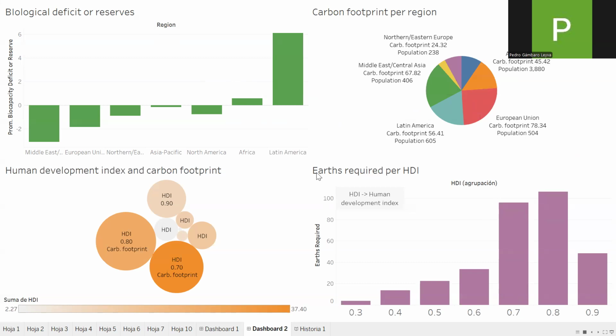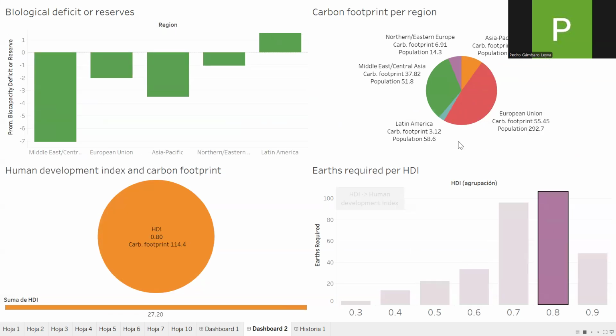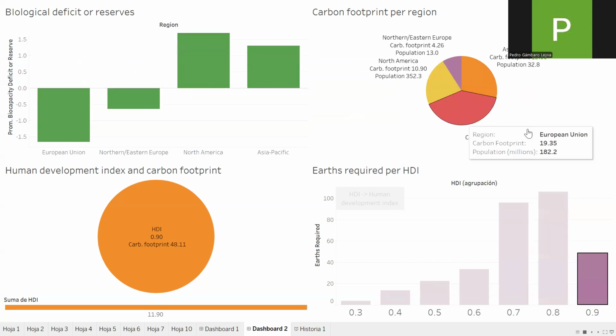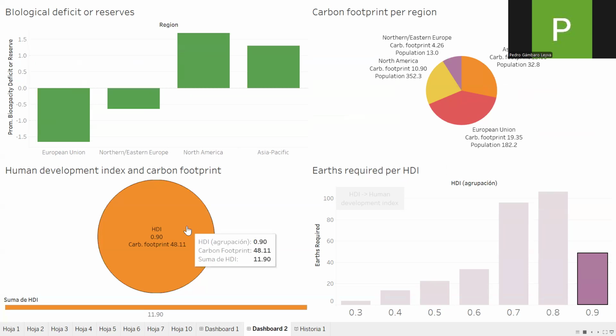Now, the Earths required per HDI, which is the Human Development Index, shows us that countries, mainly in the European Union and in the Middle East and Central Asia, tend to have a much bigger carbon footprint in their regions. But if we check the next step, which is 0.9, we can see that the Human Development Index is super high and the carbon footprint is not as high.